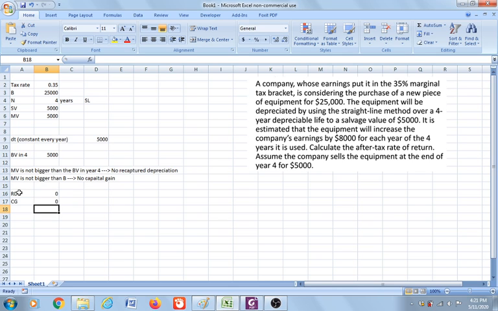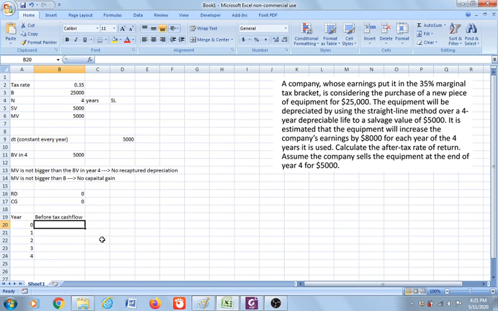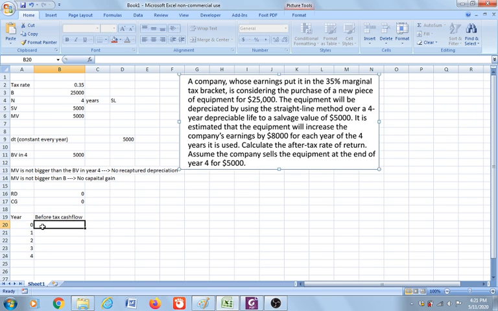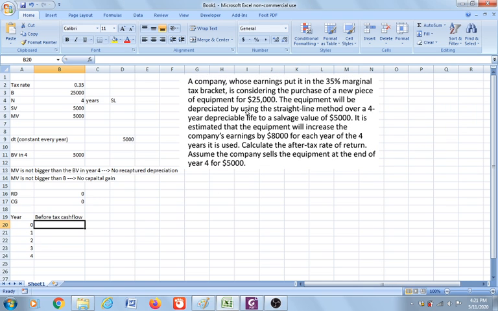Now let's calculate the rate of return after tax. In order to do that, we're going to make a table. We have year 0, 1, 2, 3, and 4, and we have the before tax cash flow. In year 0, that company gets the equipment for 25,000, so it is a cost, minus 25,000.